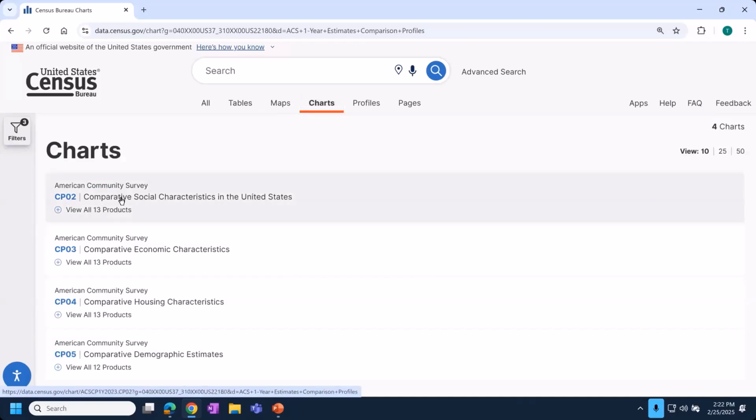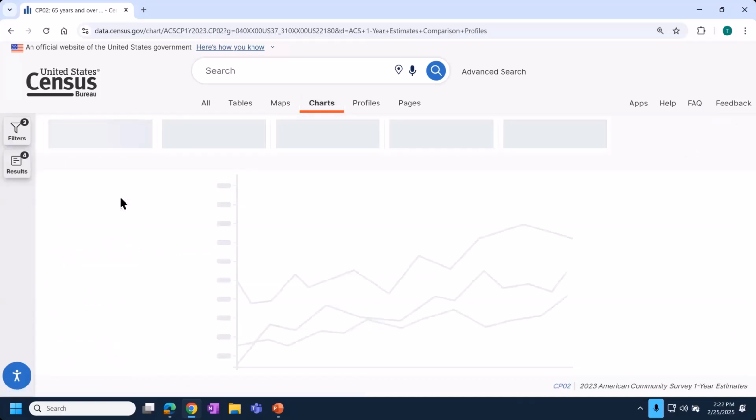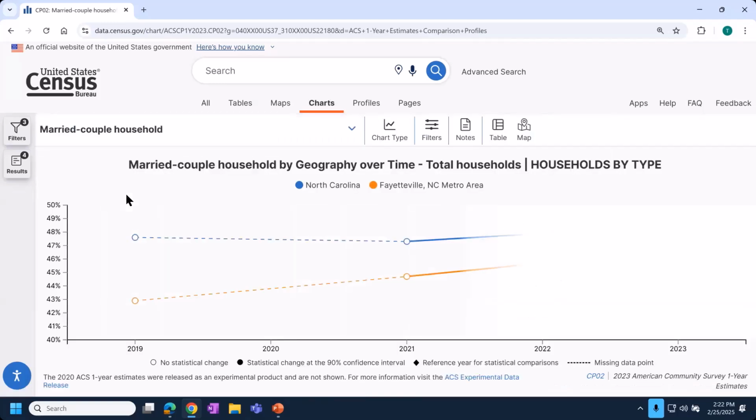Make sure on the left you're clicked into CP02. And this product from the ACS is beautiful. It shows the data in a line chart over time. So what it's showing is married couple household. Remember, we always have to tell the system, out of all of the estimates in the table, which one do we want shown on our chart? And again, that's a pretty seamless process. Just click the measures drop-down menu at the top.